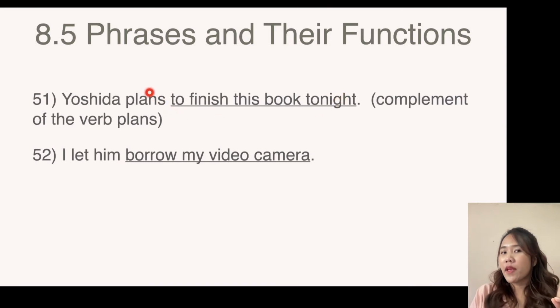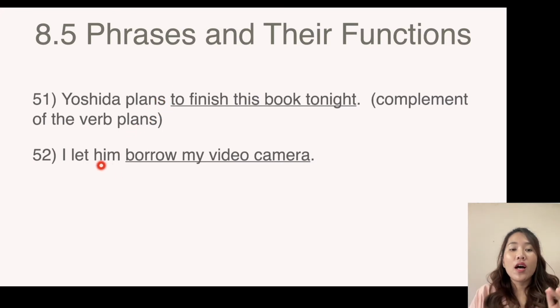Okay, the main verb we have to count is plans, right? But we can also say that to finish this book tonight is also a verb phrase. However, it's not the main verb, so it won't function as predicate, but rather to finish this book tonight functions as a complement of the verb plans.